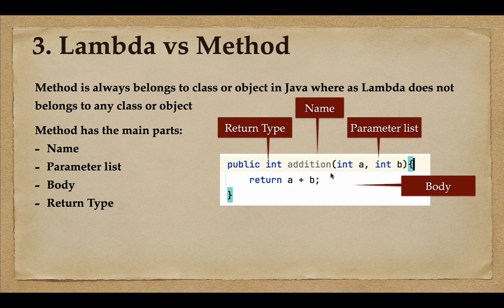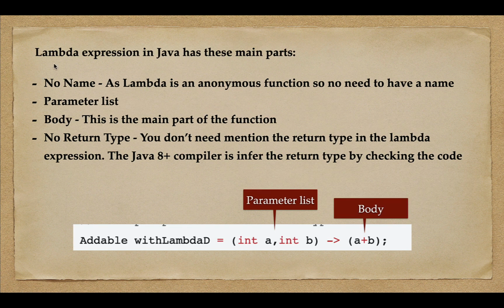Well, consider the example over here, the addition method. Addition is the method name, int is the return type, int a comma int b is the parameter list, and return a plus b is the method body. So this is how we define a method in a class. Now let's see how we can define the lambda expression.